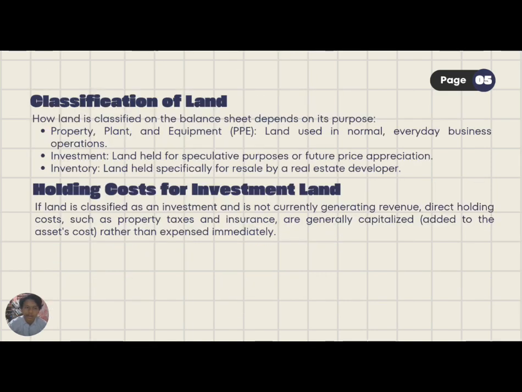Classification of land. How land is classified on the balance sheet depends on its purpose. First is property, plant, and equipment: land used in normal everyday business operations. Second is investment: land held for speculative purposes or future price appreciation. Third is inventory: land held specifically for resale by a real estate developer.